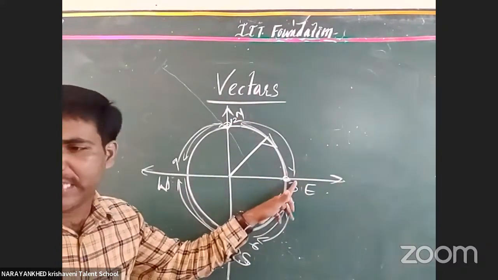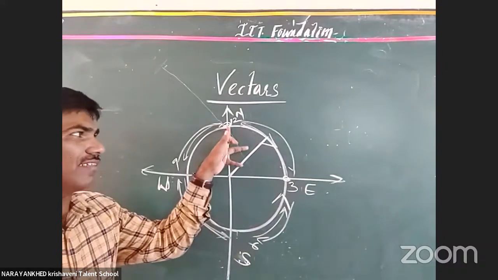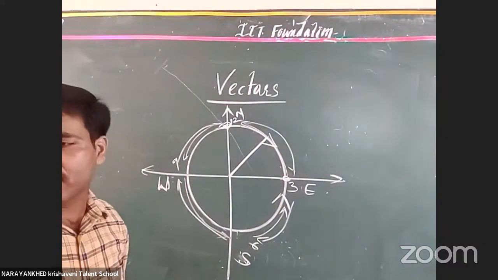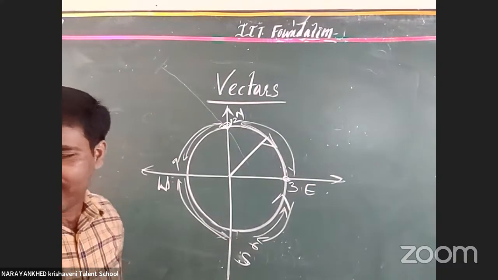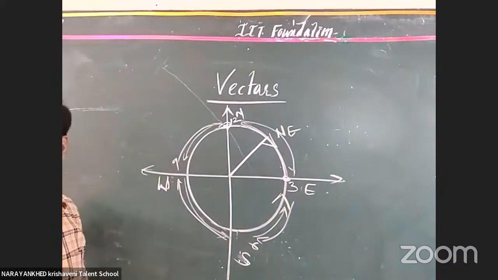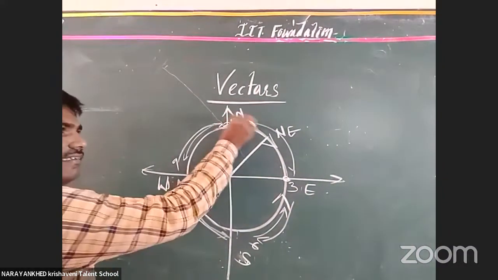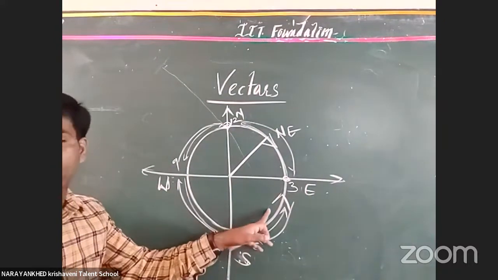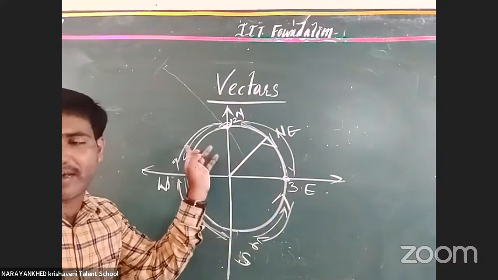It is called east. It is called north. Then between these two, it is called between the north and east. Yeah, that is one. It is called the northeast direction. In case it is a clockwise direction, it is called northeast. In case it is a counterclockwise direction, it is called east north.